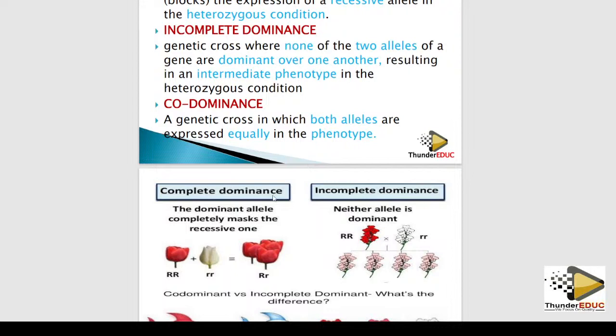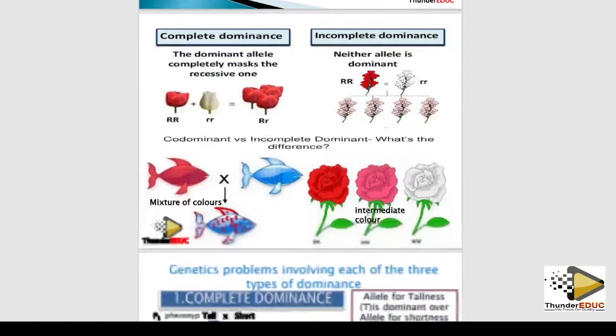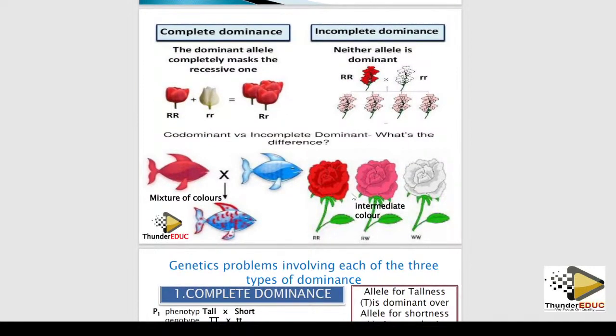When you combine white and red, you produce an intermediate color, which is pink. While in codominance, the cross is the same, but you produce a mixture of the two original individuals.